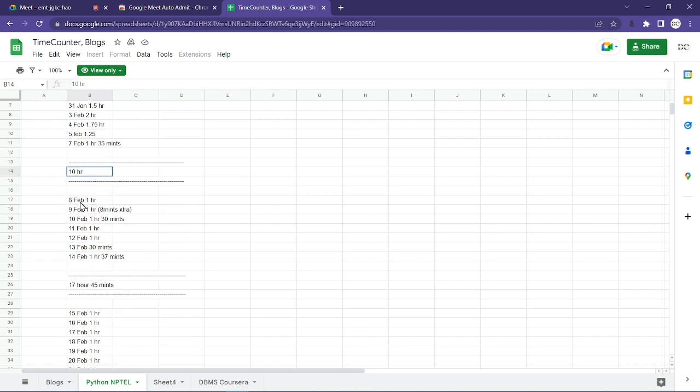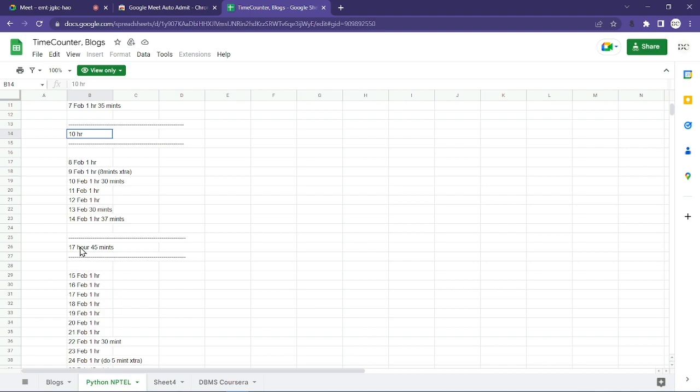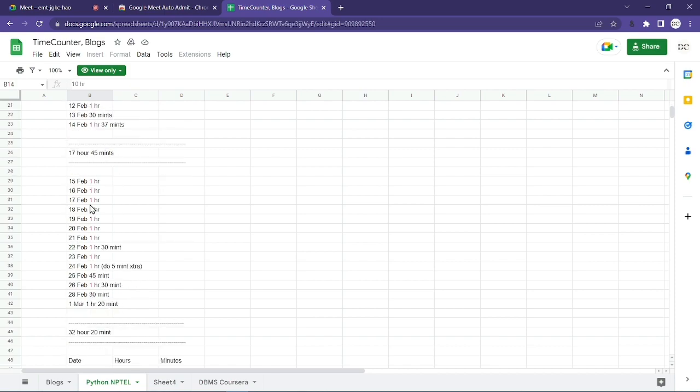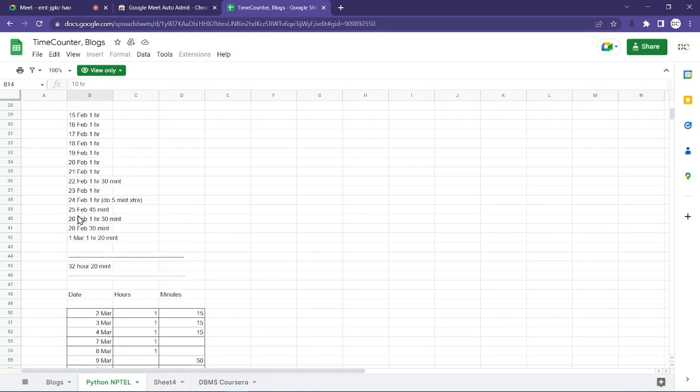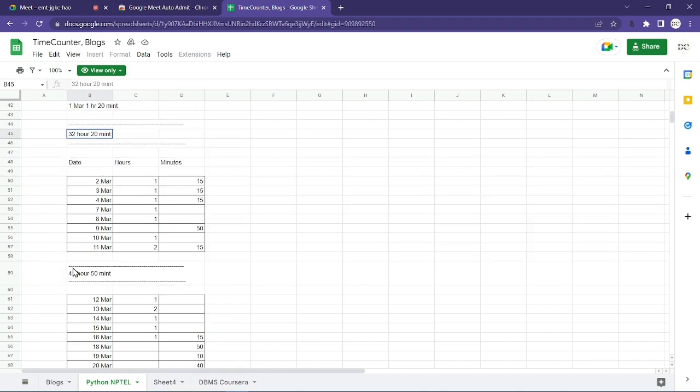And then after giving more time, more days, I completed 17 hours 45 minutes. So I think that yes, this is of Python. This is one NPTEL course which I had completed last year. As you can see, after keeping track and completing the whole course, I think this is 32 hours, right? Then I started giving it a proper format.